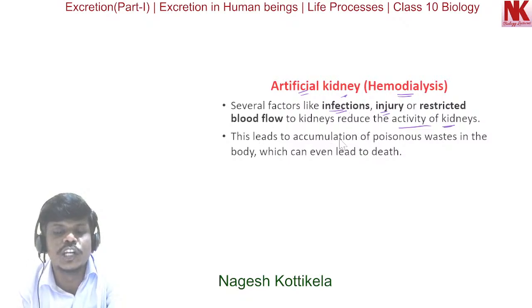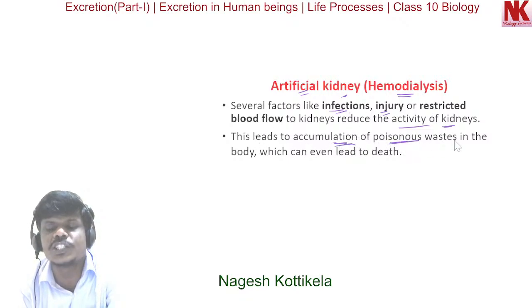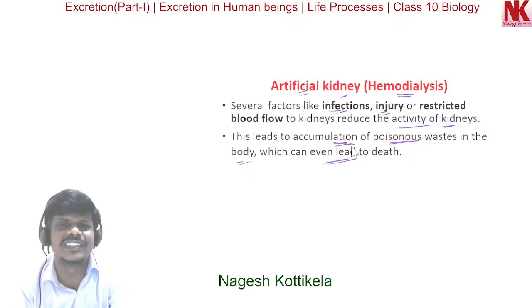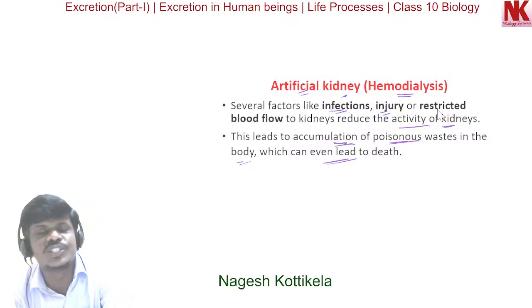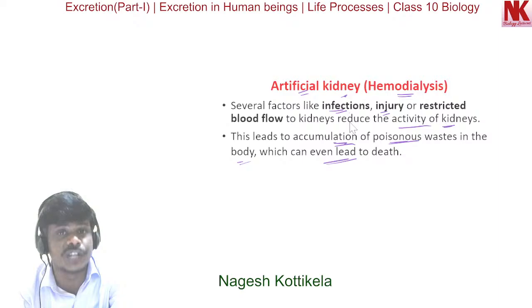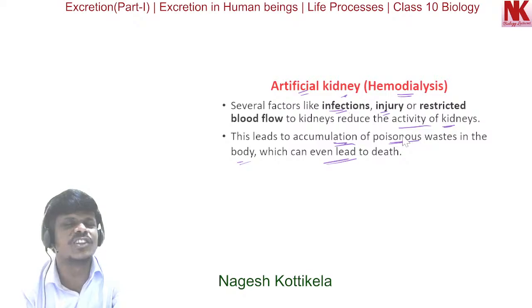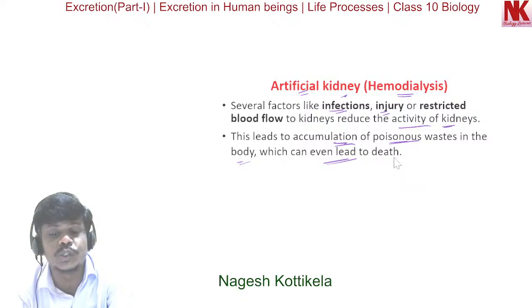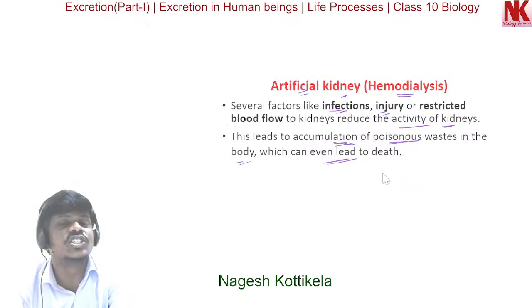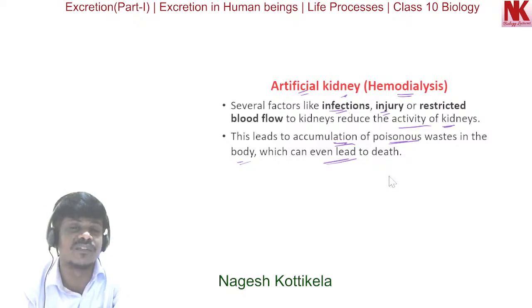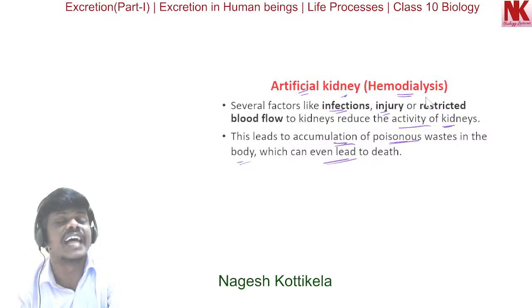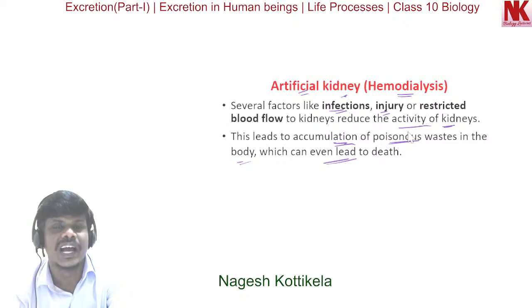This leads to accumulation of poisonous waste, the nitrogenous waste, in the body, which in severe conditions can even lead to death. Kidneys are vital organs for survival, but because of these reasons their activity can reduce.